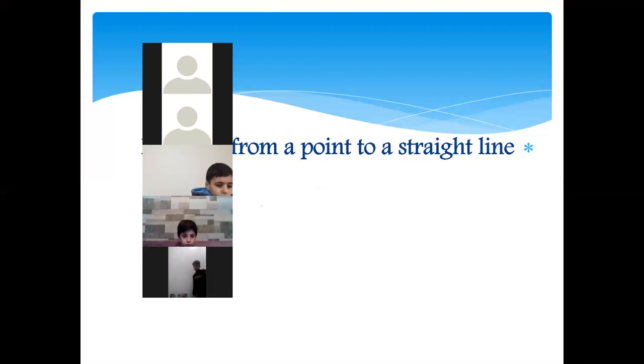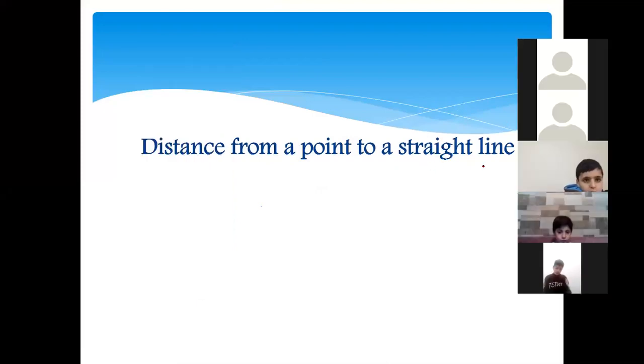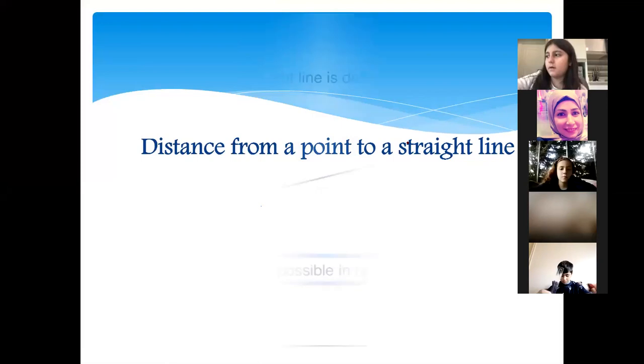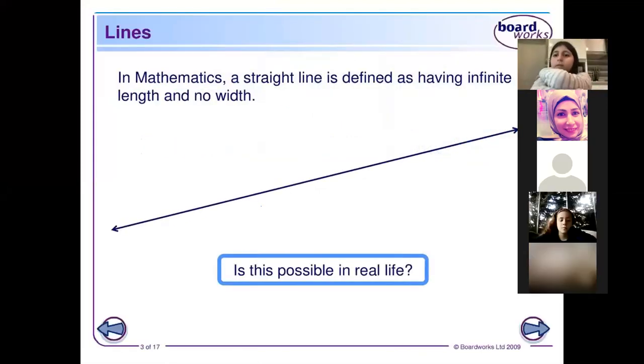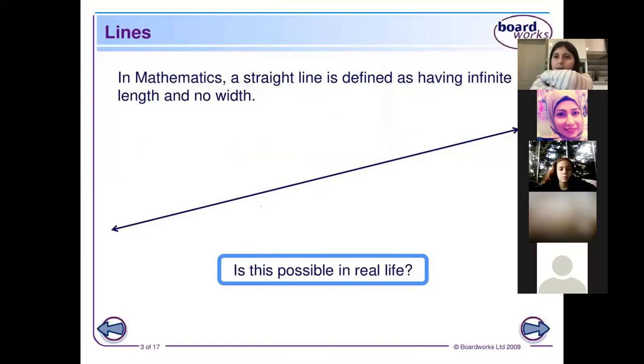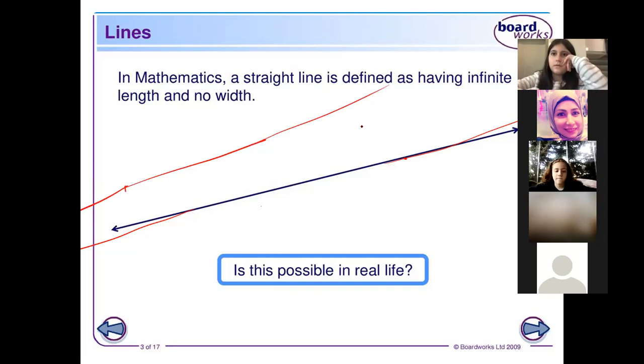Okay. Our lesson today is about distance from a point to a straight line. How do we find the distance from a point to a straight line? Let's start. What is the straight line? A straight line is defined as having infinite length and no width. What do I mean? The straight line never ends. You can extend it up, you can extend it down. So this line, we can extend it on both sides. It never ends. Okay?